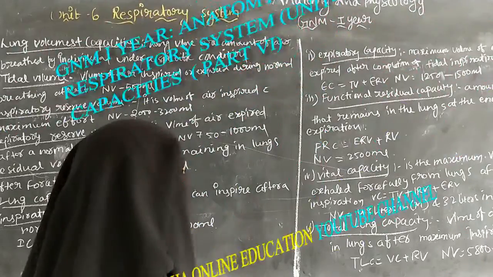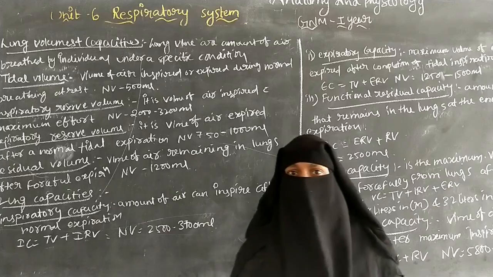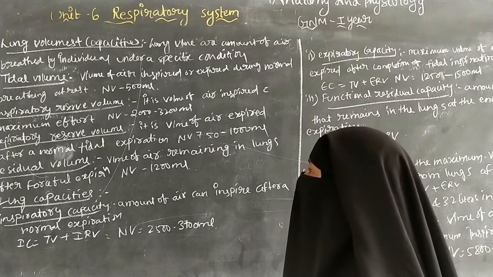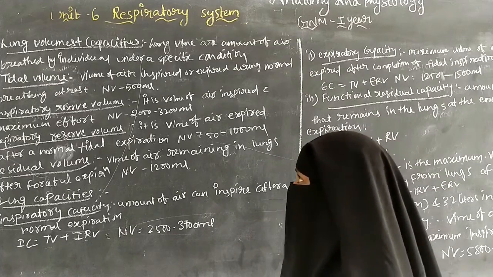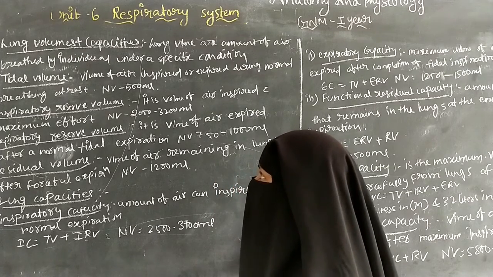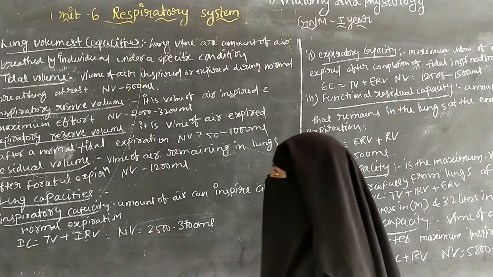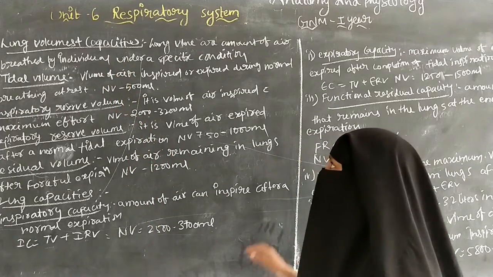Hi everyone, today I am going to discuss the anatomy and physiology for the GNM first year. Unit 6 is the respiratory system. In this respiratory system we are going to discuss lung volumes and capacities.